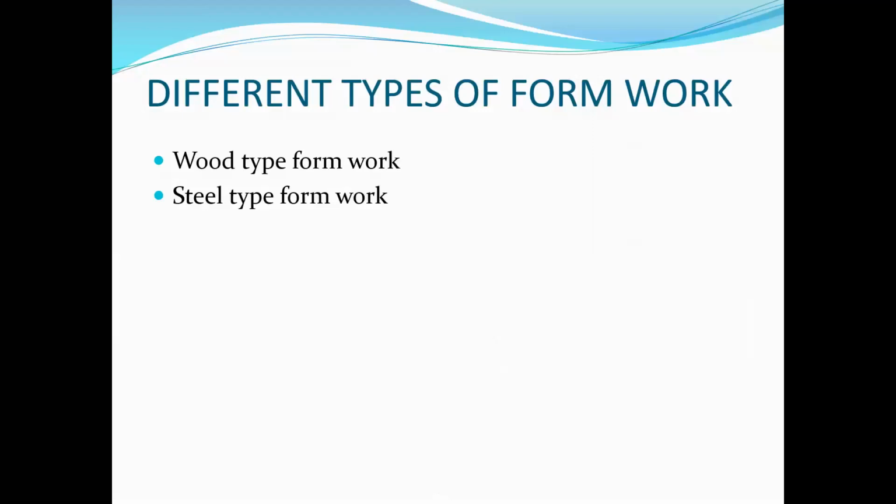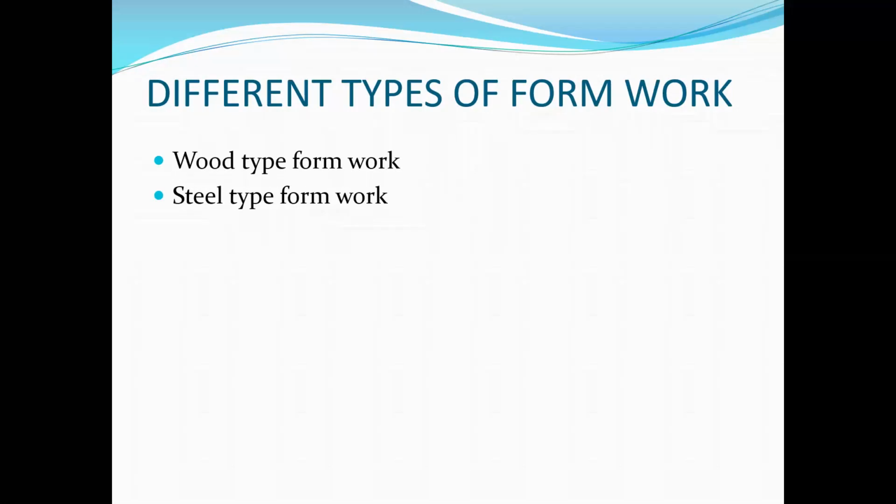Go to next slide. Different types of formwork. So what is formwork? Formwork is nothing but shuttering. Shuttering in concrete construction is used as a mold for a structure in which fresh concrete is poured to harden subsequently.